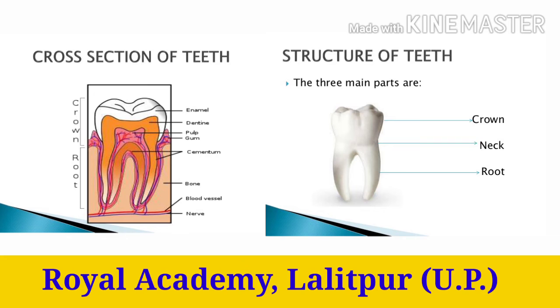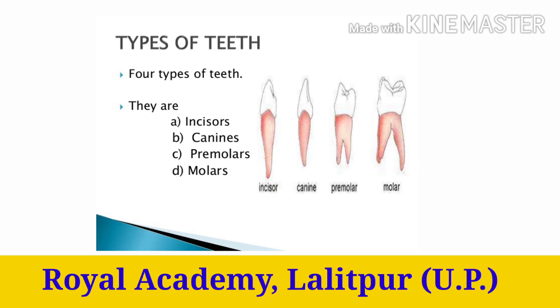Structure of teeth. A tooth has two parts, the crown and root. The outer white part of the tooth is made up of enamel. The hardest substance under enamel is dentine. Inside the dentine, blood vessels and nerves are present. Kinds of teeth. There are mainly 4 types of teeth: incisor, canine, premolar and molar.